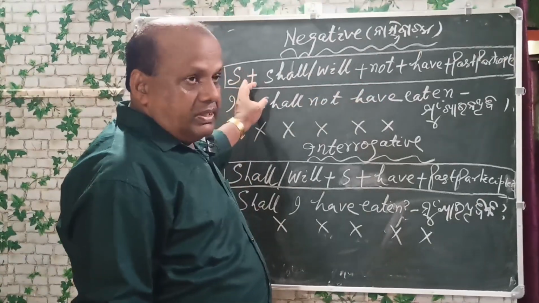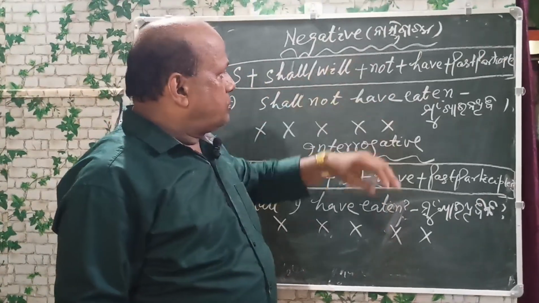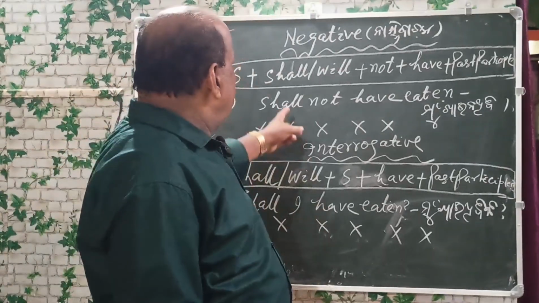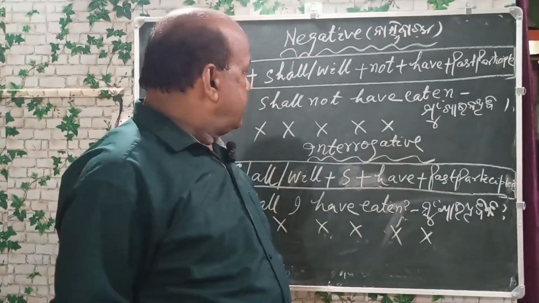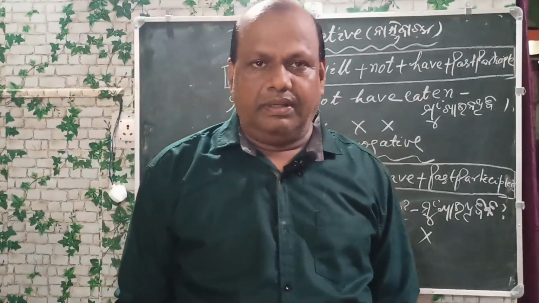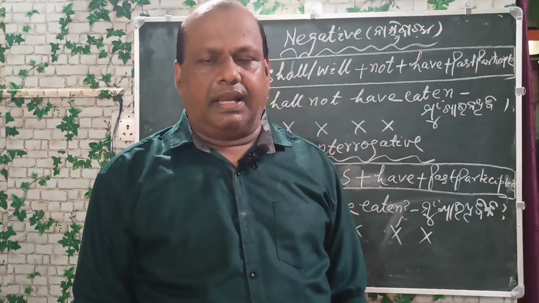So subject plus shall or will plus not plus have plus past participle is the sentence structure of the future perfect tense. I shall not have eaten. Mu khai no thibi. We shall not have eaten. Ambe mane khai no thibu.